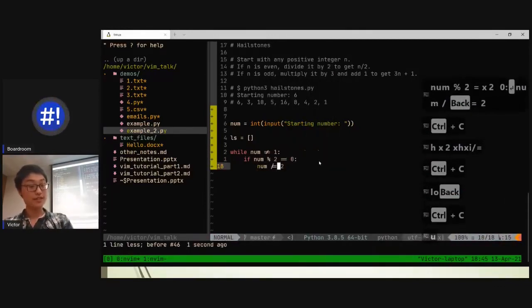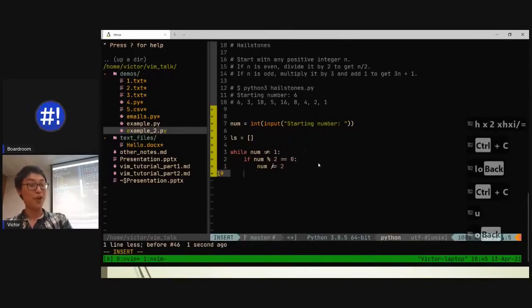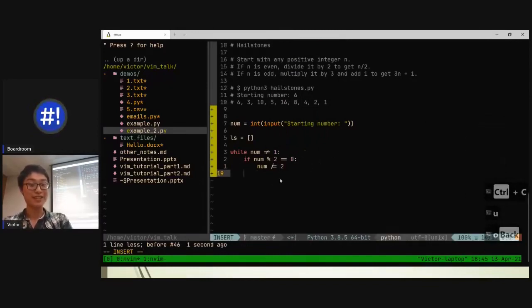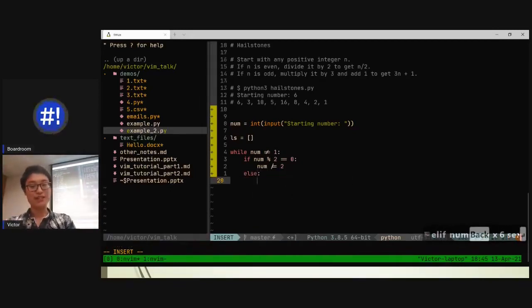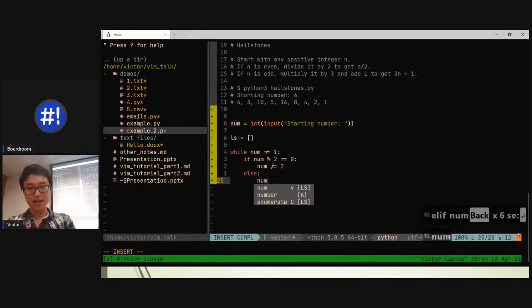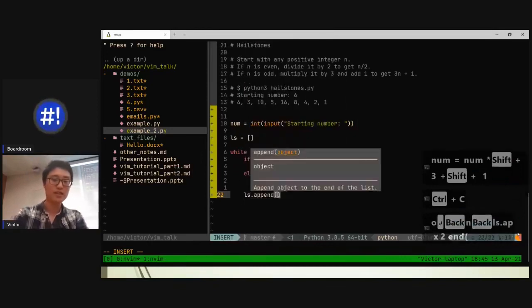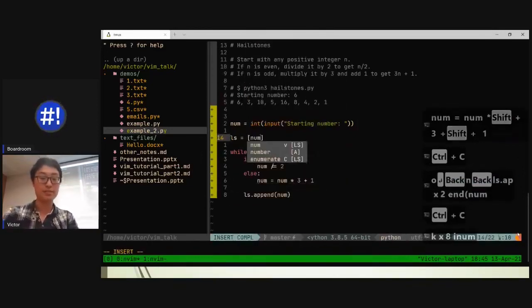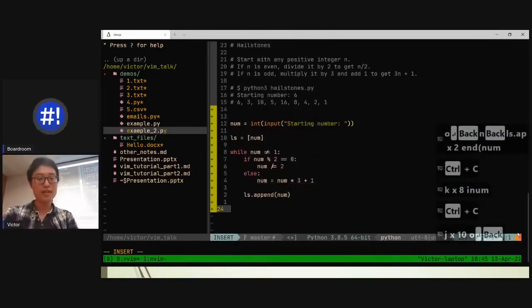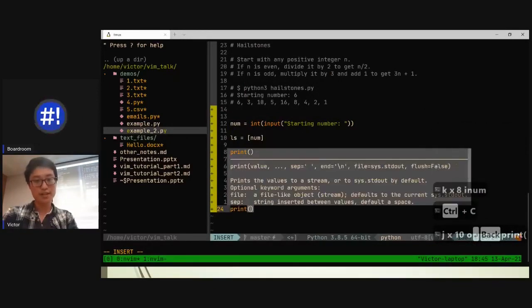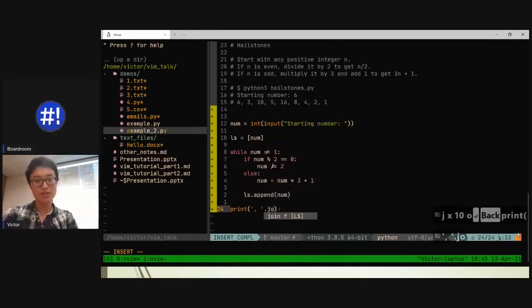Okay. And you guys can see, just then, I opened a new line by pressing O, and I just hit backspace, and I'm right there already. I didn't have to click, didn't have to use the arrow keys. My hand stayed on the keyboard. It's so good. Else if, actually, it's else, right? If it's not even, it has to be odd, right? So then it's num is equal to num times 3 plus 1, yeah? Don't worry about the syntax too much. ls.append on the num. So I just want to add it on. And I need to start out with the num as well, yeah? And once we leave, then we just print the stuff. So I'm just going to print the comma space dot join ls.